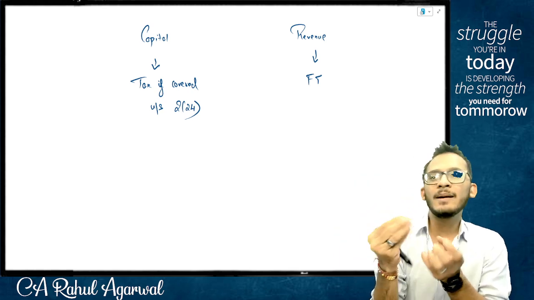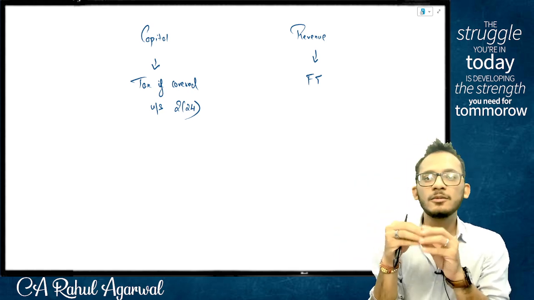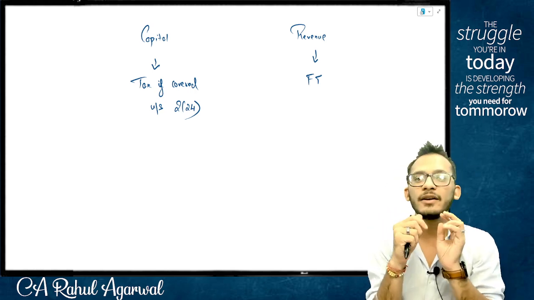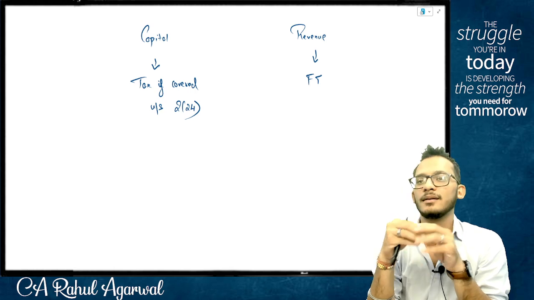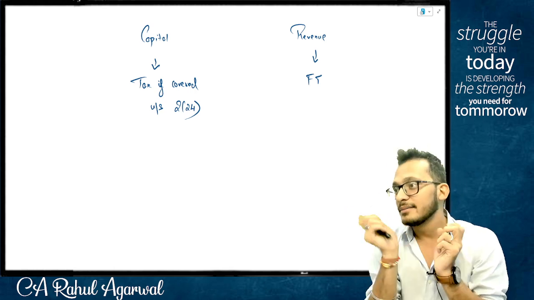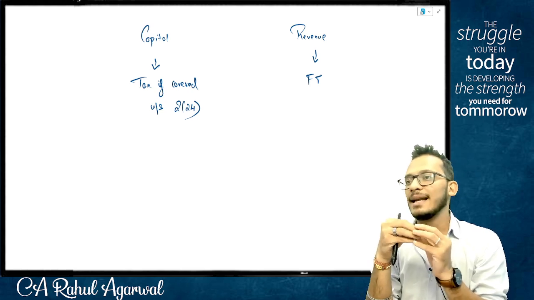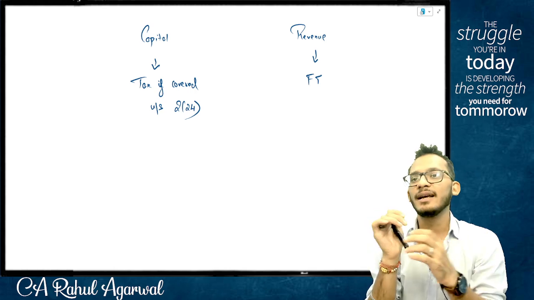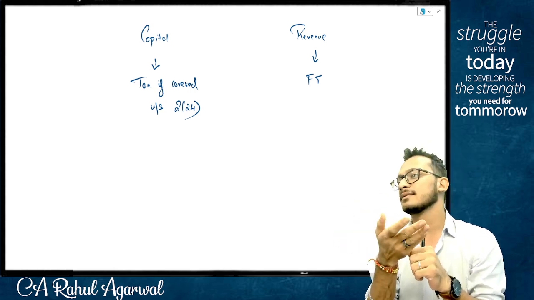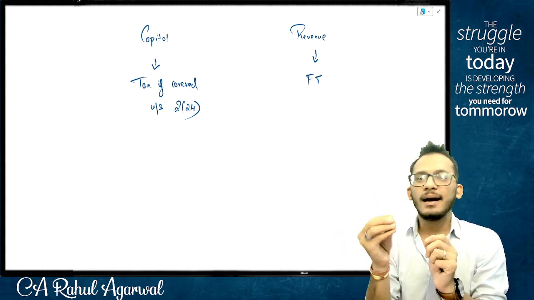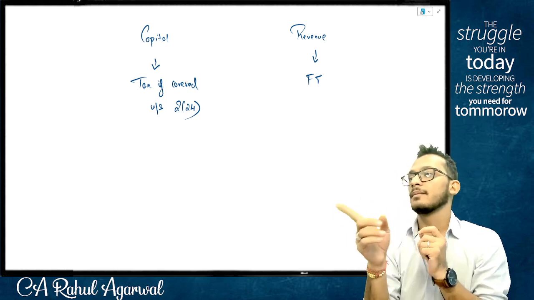Yes. Then I may come and talk about shares. People, I'm selling shares. Am I doing a revenue receipt or do I have a capital receipt? It depends on whether you are in the business of selling and buying shares. If you are in the business of selling and buying shares, it is revenue. If not, it is capital. Agreed with me? Yes. I'll give you some examples now. Tell me whether it is revenue or capital.